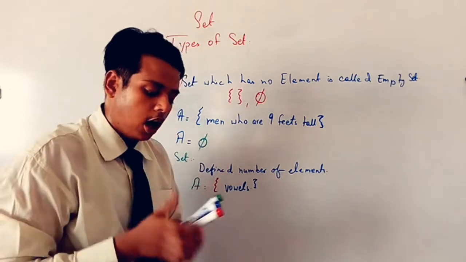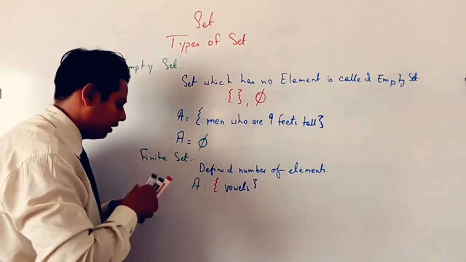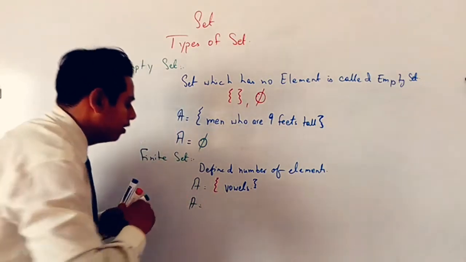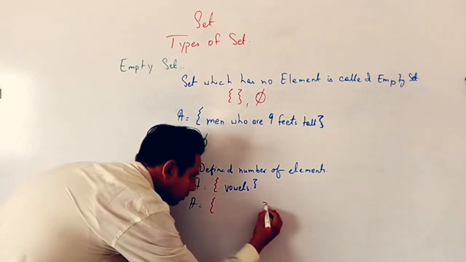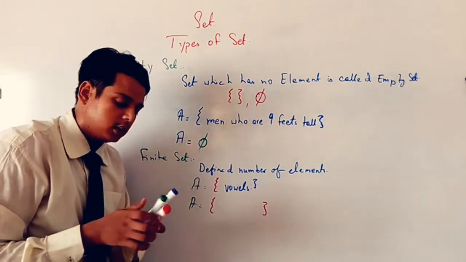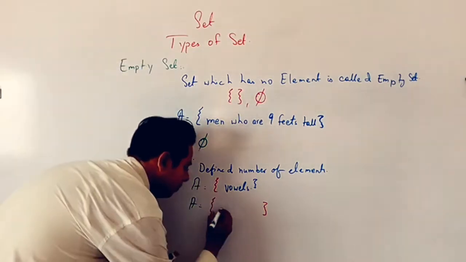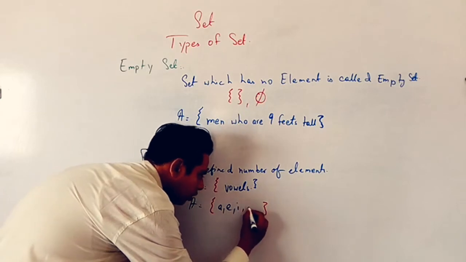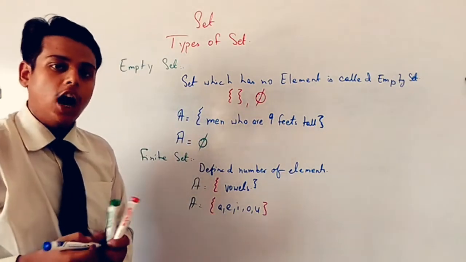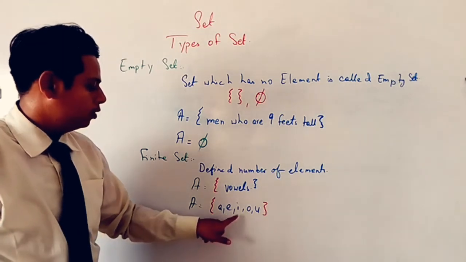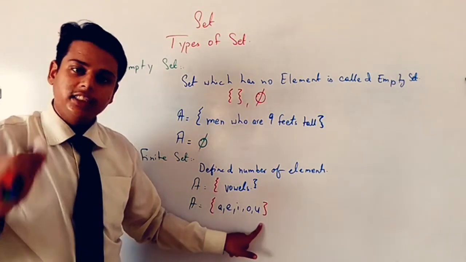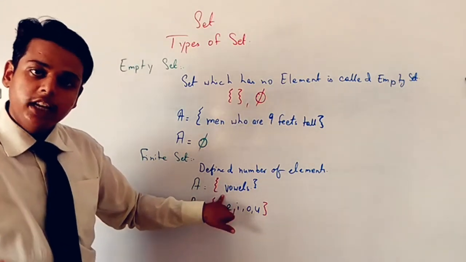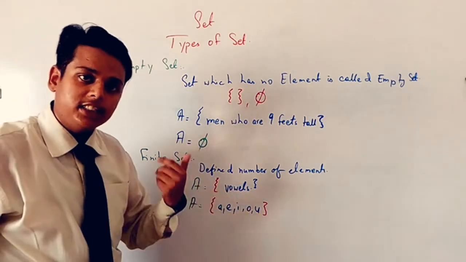So in the vowels, how many alphabets are there? First of all, tell me what will be the set. There will be A, E, I, O and U. And how many elements are there? 1, 2, 3, 4, 5. It means it is defined. Whenever we are talking about a set of vowels, there will be 5 elements. That is defined.